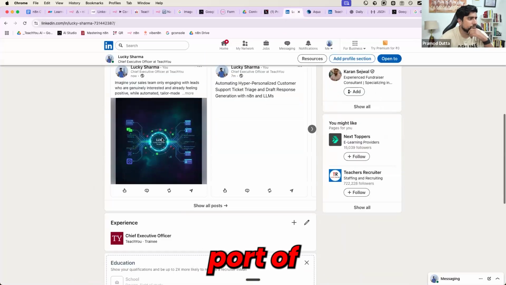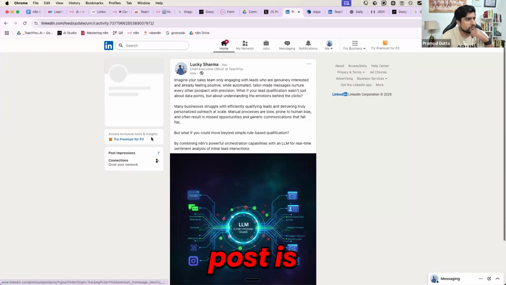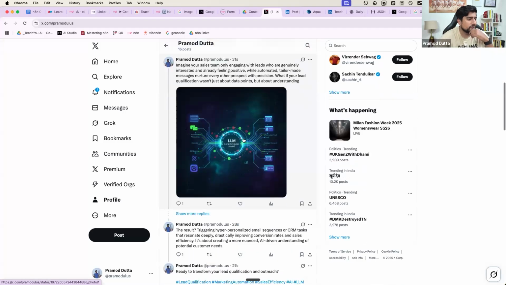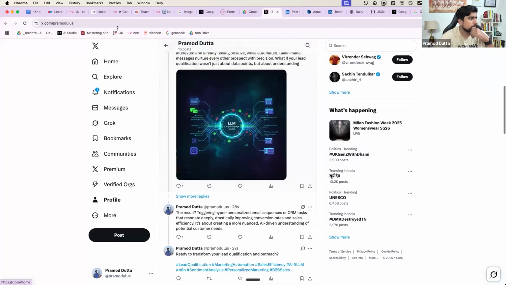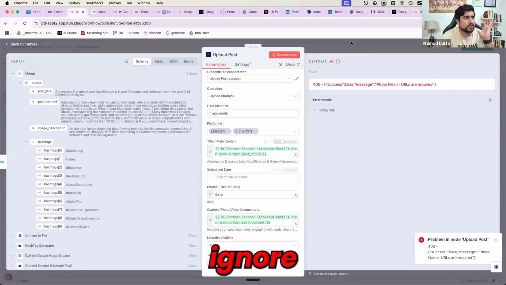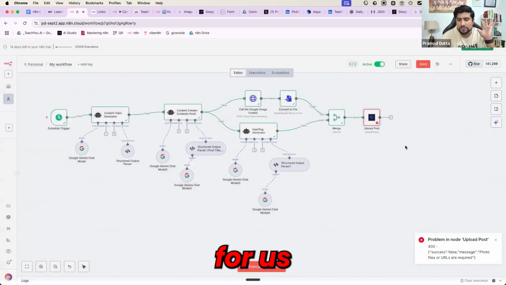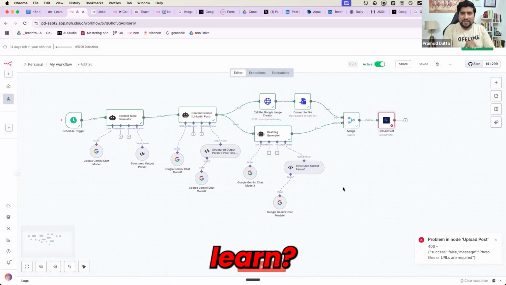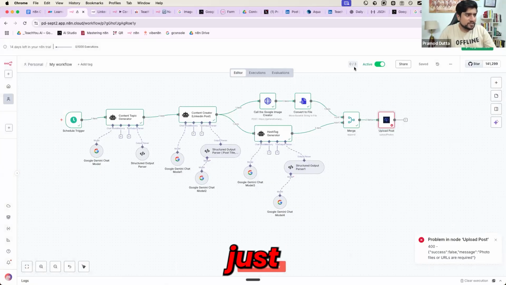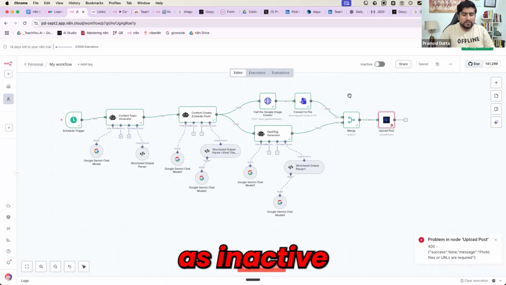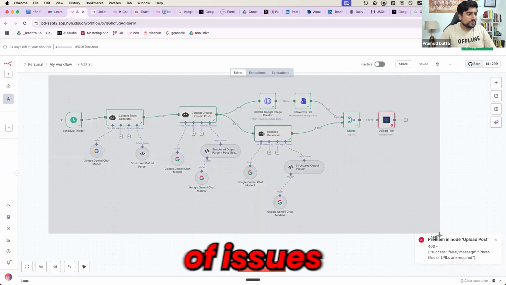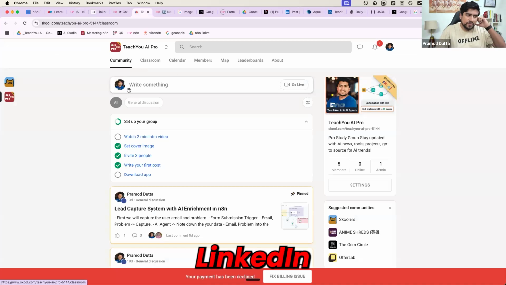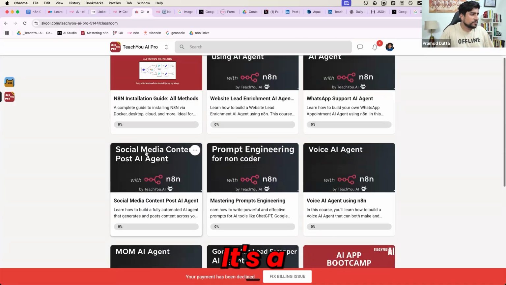So here you can see the second post is also live, everyone. It works but gives some error sometimes. Okay, so it is working, right? Here is the work, but sometimes it gives you error. Okay, so let's ignore the errors. It works for us, right? It works for us in this case. So how was it, guys? Tell me, did you learn? Isn't it interesting? I will just mark this as inactive because otherwise it will give you a lot of issues, everyone. Right? So this was your LinkedIn, everyone. LinkedIn content generation. It's a part of social media one.